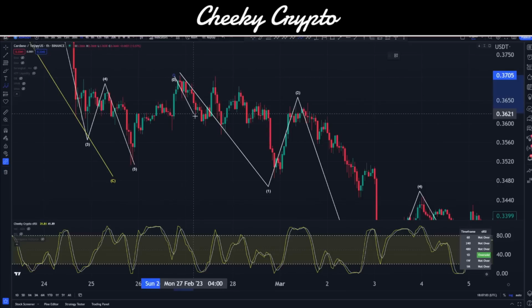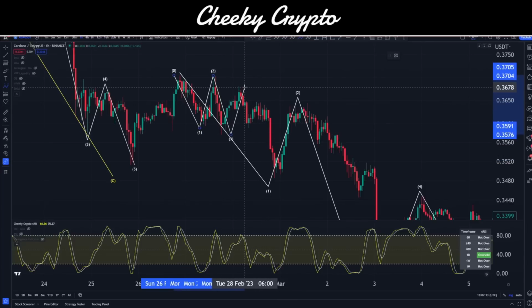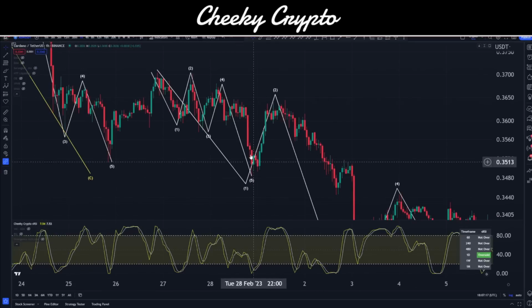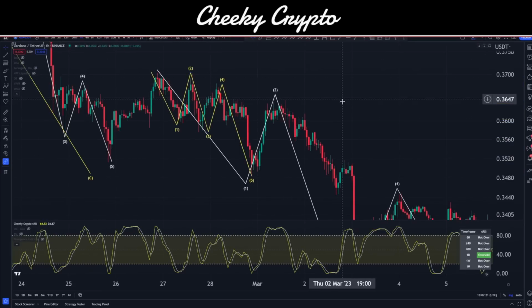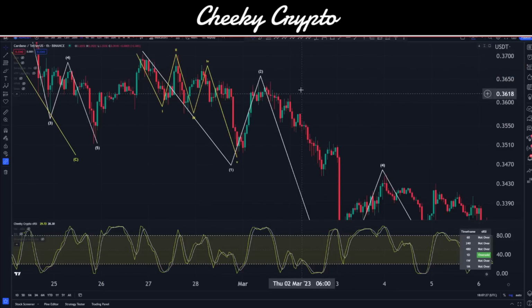Therefore, we can quite easily say this is a diagonal, and it would come in here with a wave 1, wave 2, wave 3, coming in down here at that low point just here, and then up into wave 4, and then have that big wave 5 coming down to the bottom. So we have that diagonal structure right in there. I'll make this yellow so we can see that sub count, and I'll also change the degree to subminute so we can see it like that.